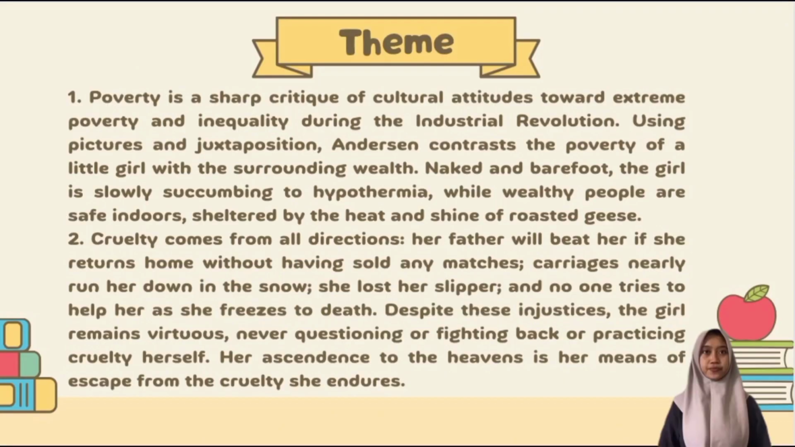Theme in The Little Match Girl. There are four themes in this story. The first theme is poverty. Poverty is a sharp critique of cultural attitudes toward extreme poverty and inequality during the Industrial Revolution. Using imagery and opposition, the writer contrasts the poverty of the little girl with the surrounding wealth. Naked and barefoot, the girl is slowly succumbing to hypothermia, while people are safe indoors, sheltered by the heat and shine of roasted geese.